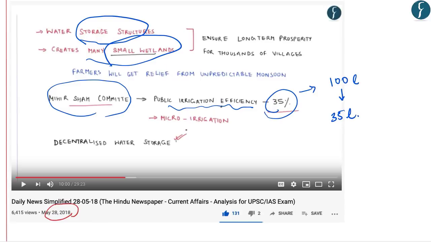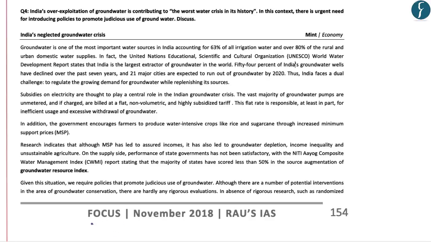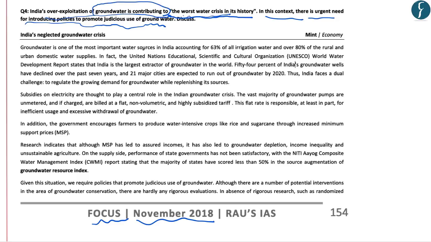Now let's have a look at our other publication, which is Focus magazine. This particular article has been taken from our Focus magazine published in November 2018. India's overexploitation of groundwater is contributing to the worst water crisis in its history. In this context, there is an urgent need for introducing policies to promote judicious use of groundwater. In this answer, we discussed how agriculture is majorly responsible for groundwater depletion and how, through various government policies like MSP, and then income inequality and unsustainable agriculture, lead to groundwater depletion. We also suggested policies in order to solve this problem.